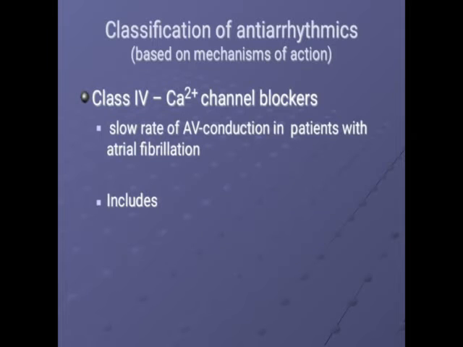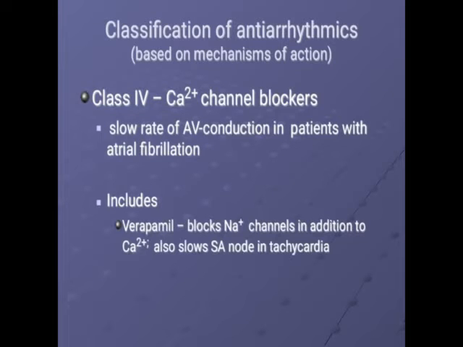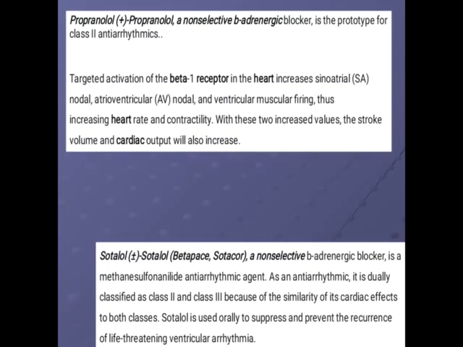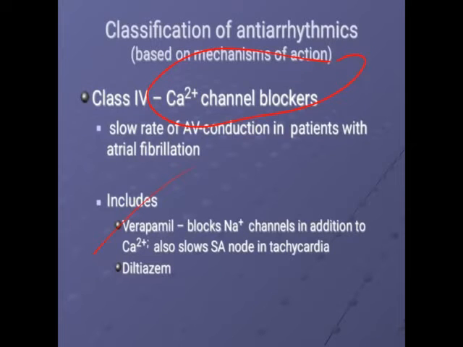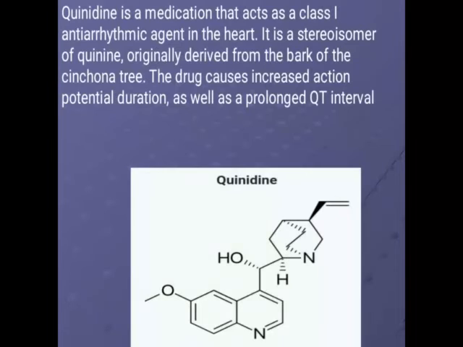Class 4, that is the calcium channel blockers. We already know that for the contraction of heart muscles or smooth muscles, calcium is required. If calcium is blocked, if there is unavailability of calcium, there is no contraction of the smooth muscles or the heart muscle. Hence, these calcium channel blockers are given. Calcium channel blockers are verapamil, diltiazem, nifedipine. All these drugs come under the calcium channel blockers.